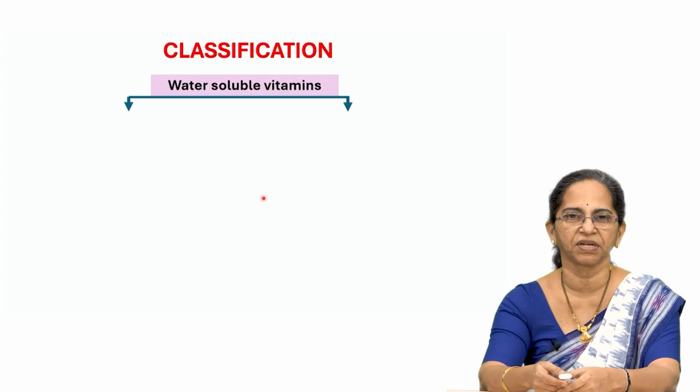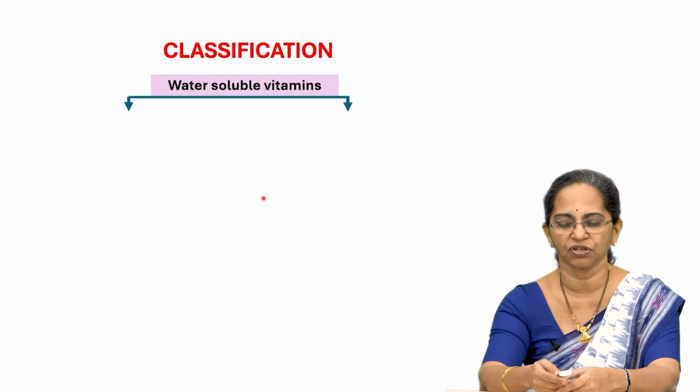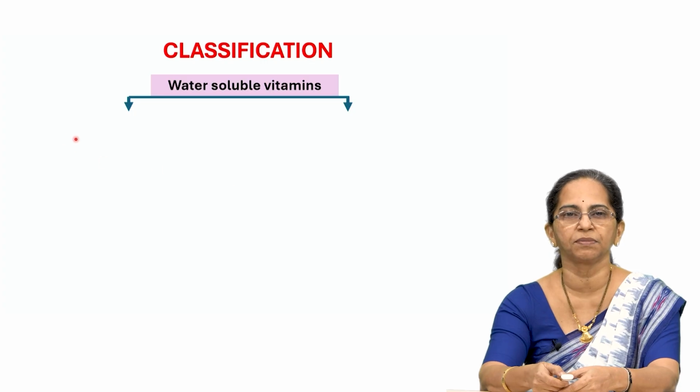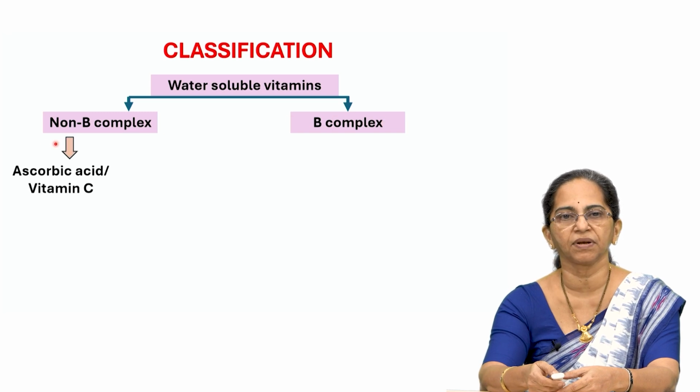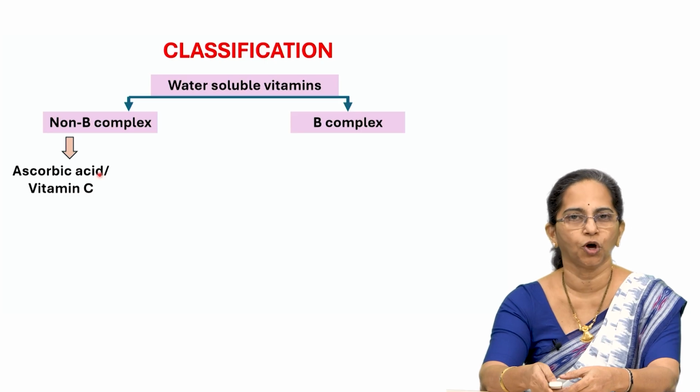So, let us have a quick picture of the classification of water soluble vitamins. We can divide water soluble vitamins into two groups. The first group is the non-B complex, the other one is the B complex. What is the non-B complex group? The best example is ascorbic acid or vitamin C. So, vitamin C or ascorbic acid is the example for non-B complex.